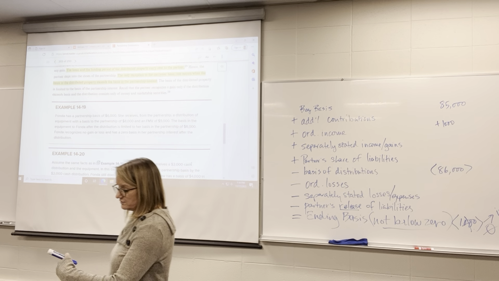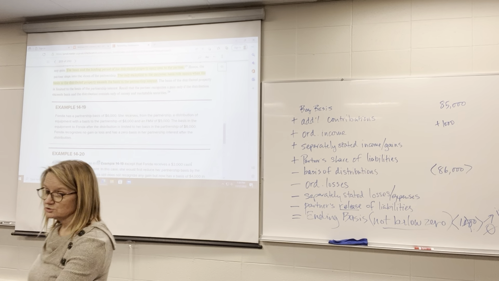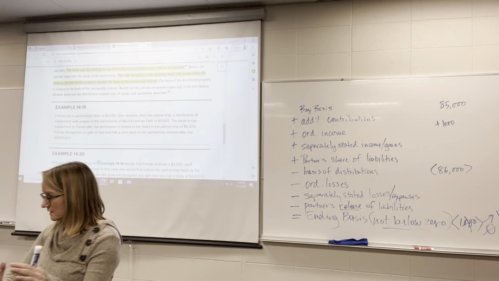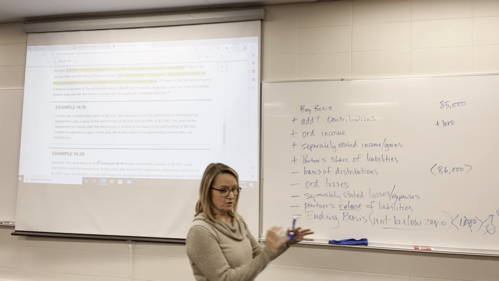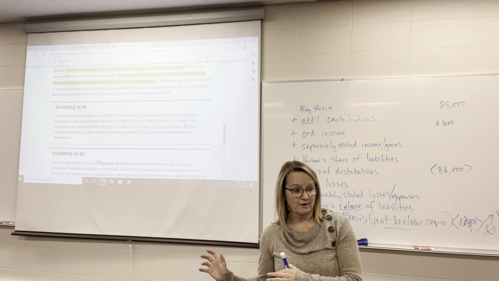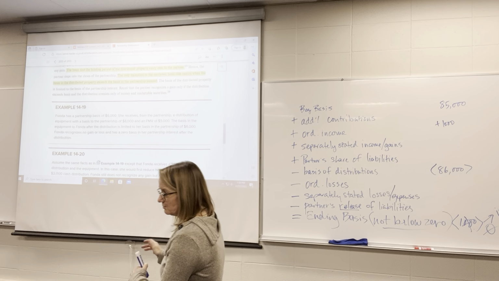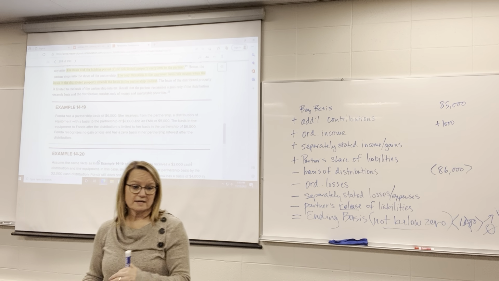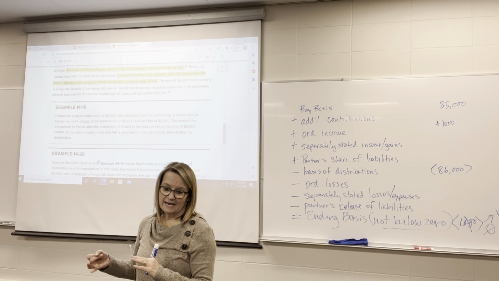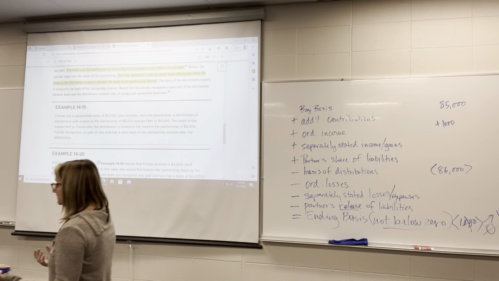Because just like when property is contributed to a partnership and the basis follows that property, the same thing occurs when property is distributed to a partner from the partnership. The basis then follows the property, as well as the holding period and the depreciation if it's going to be used for business purposes by the partner.